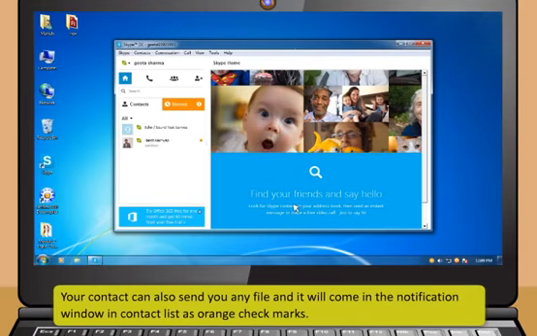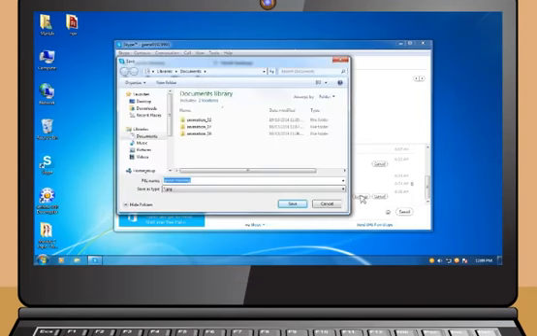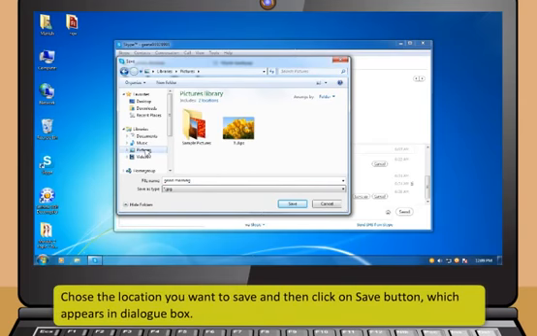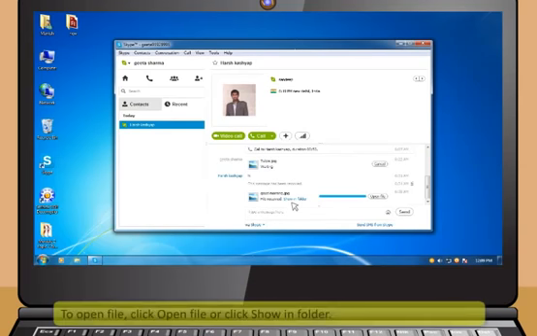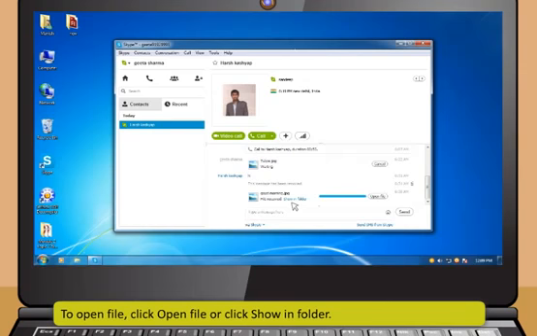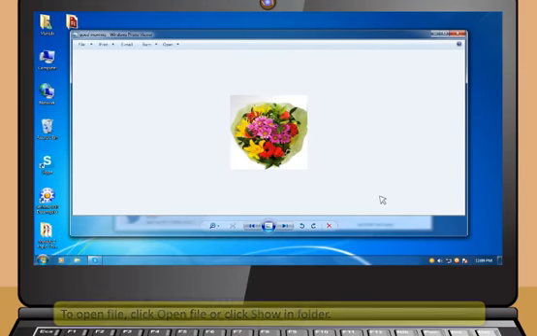Your contact can also send you any file and it will come in the notification window in contact list as orange check marks. You can receive the file by clicking the Save As button. Choose the location you want to save and then click on Save button, which appears in dialog box. To open file, click Open File or click Show in Folder.